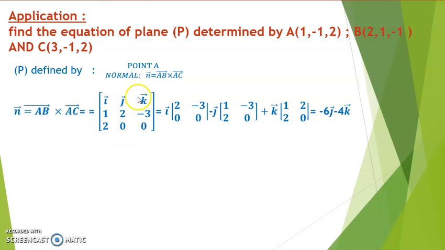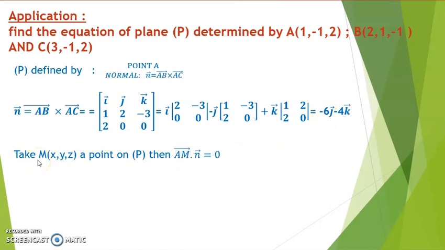Put them in the form of a matrix. The first row is i, j, k, in the middle the vector AB, and the last row is the vector AC. By calculation, we get the normal vector: minus 6j minus 4k.